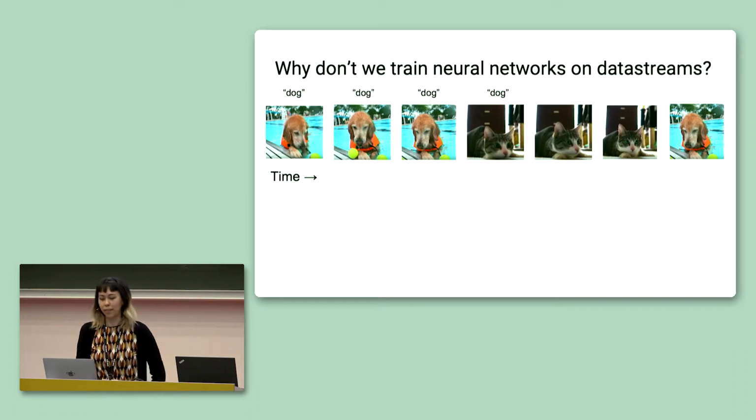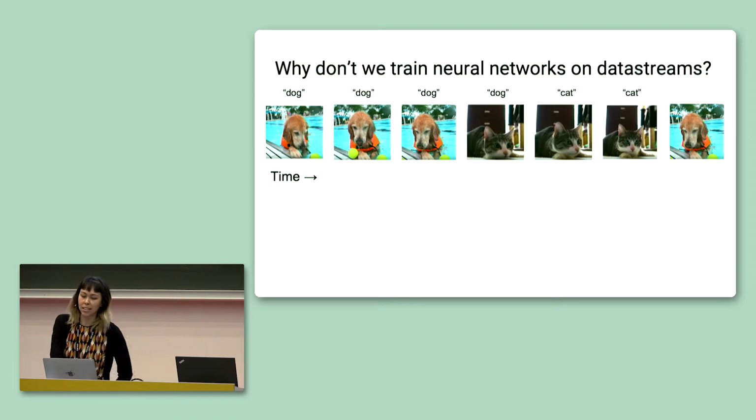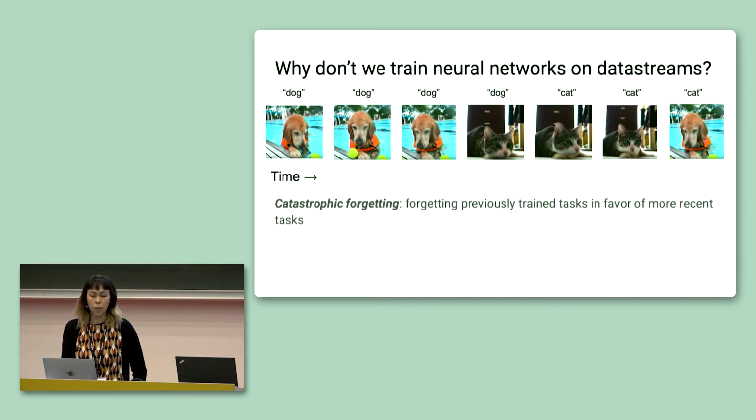Based on feedback from the previous iteration, maybe it switches its prediction to cat, cat again. And now when we show the model this final image, it's so used to classifying cats that it incorrectly calls this dog a cat. We refer to this phenomenon of overfitting in time as the problem of catastrophic forgetting. Our model has forgotten about a previously learned task in favor of a more recent task.